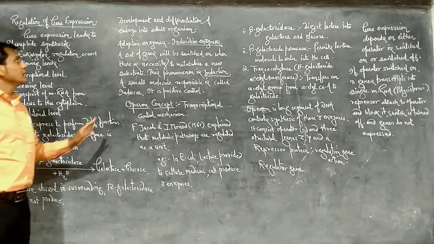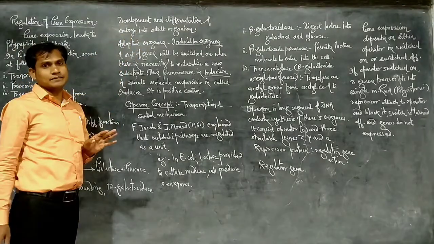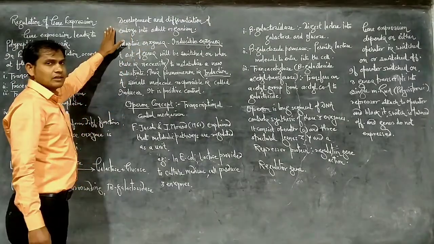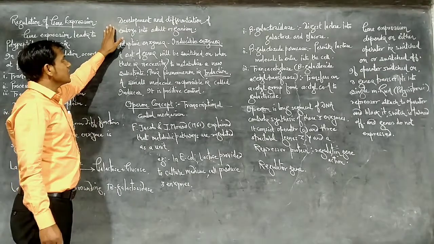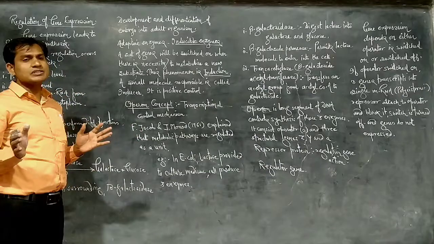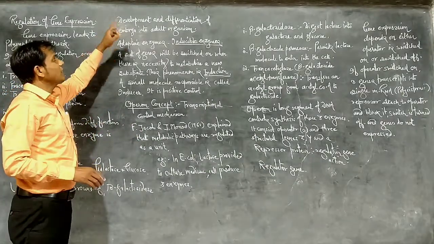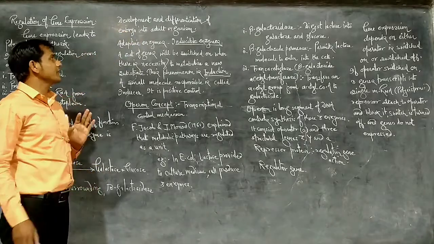Next one, the development and differentiation of an embryo into an adult organism. This is another example of gene expression. This is again regulated by a set of genes. Many genes regulate this process, the development and differentiation of the embryo into the adult organism.